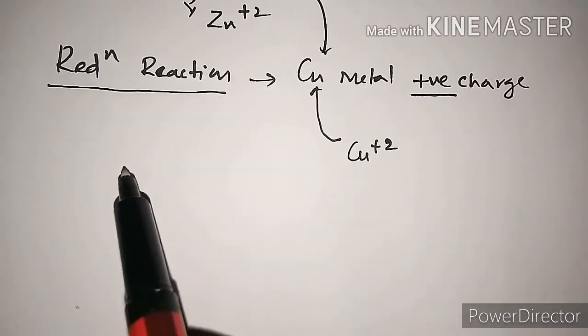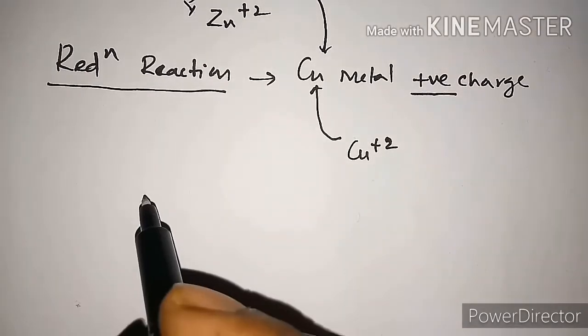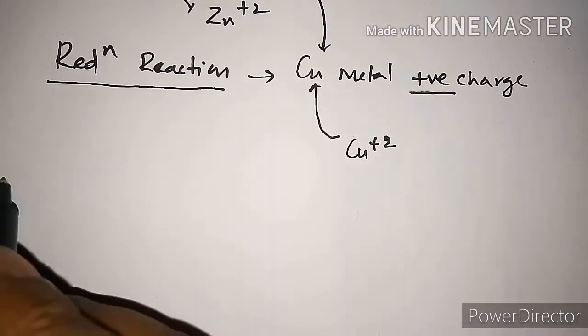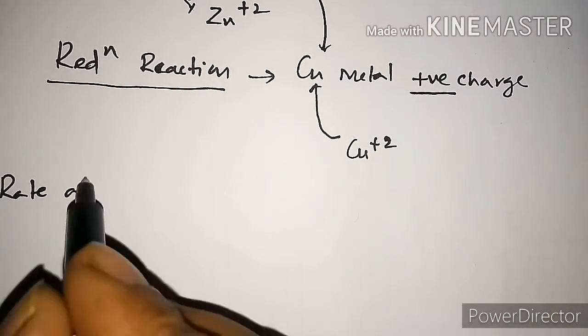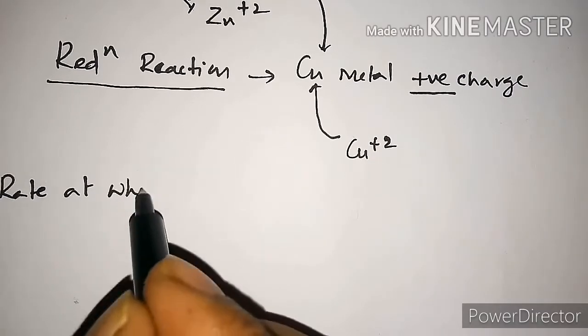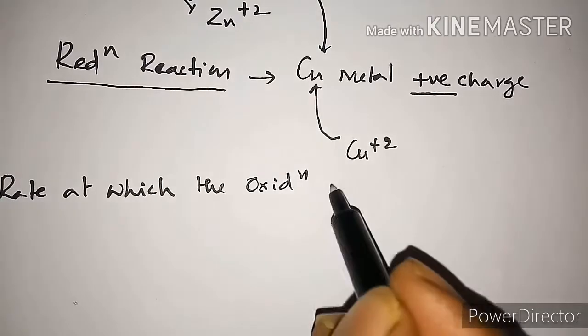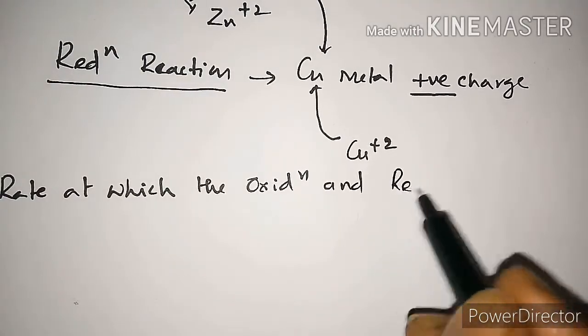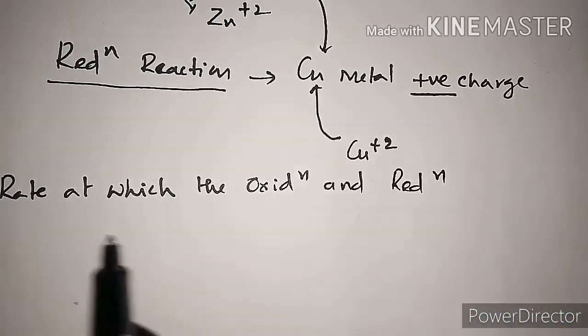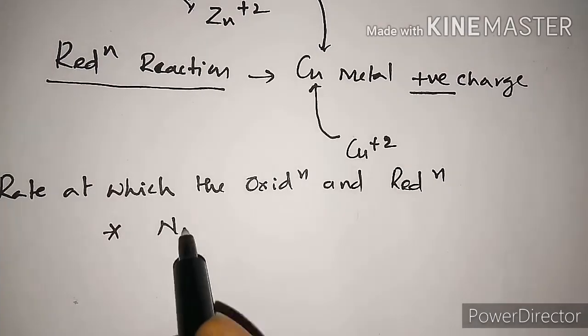Now the rate at which the oxidation and reduction reactions take place will depend upon the nature of the metal.